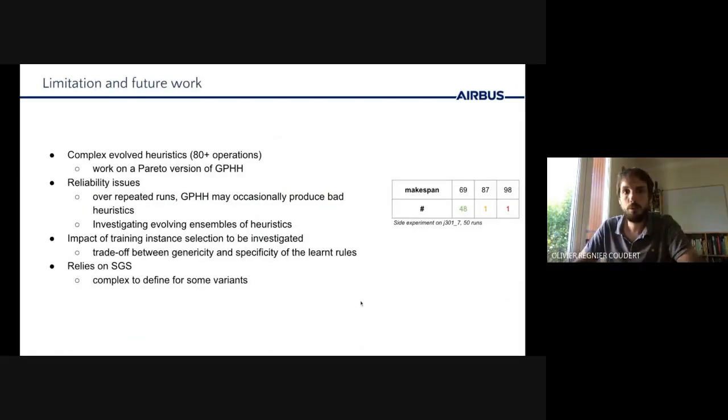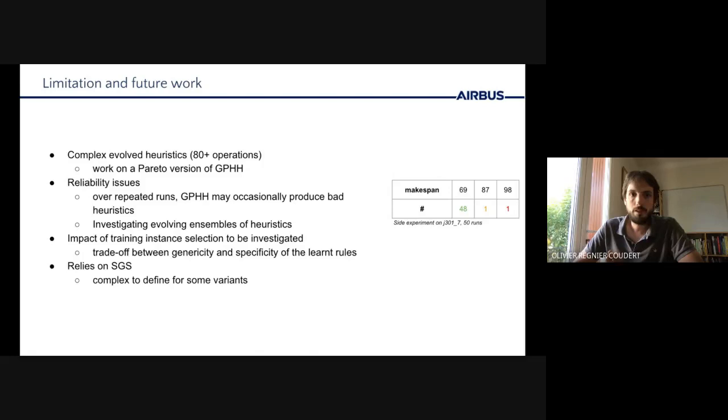Right. To conclude, we have evaluated the concept of SGS-based policies and concluded that GPHH has a good potential. Yet there is still a lot that can be done to better understand what it can achieve and to improve it. So since the paper was published, we have added a complexity objective and used non-dominated sorted selection in order to reduce the complexity of the heuristics from 80 operations to heuristics that are much more readable with something around 10 operations.